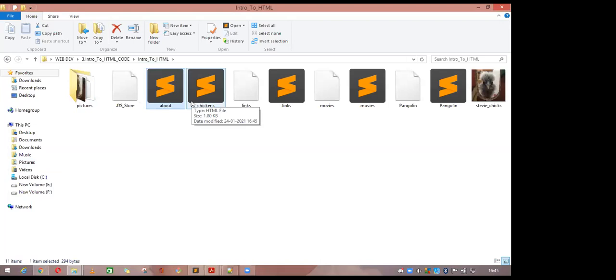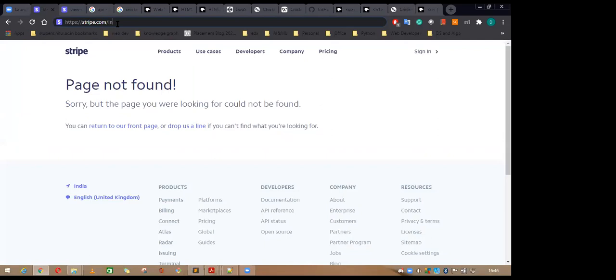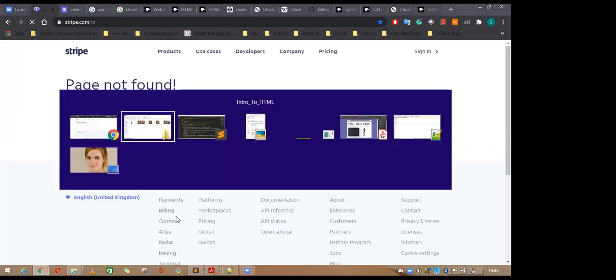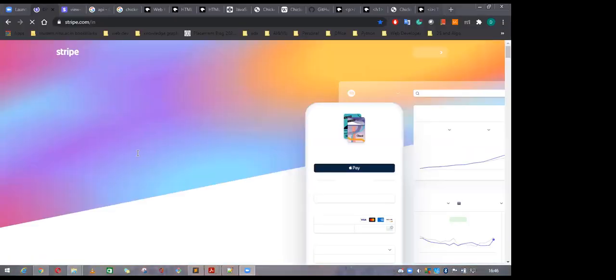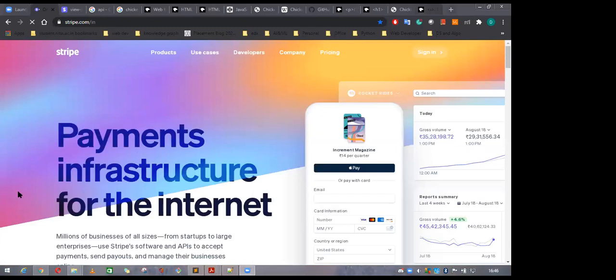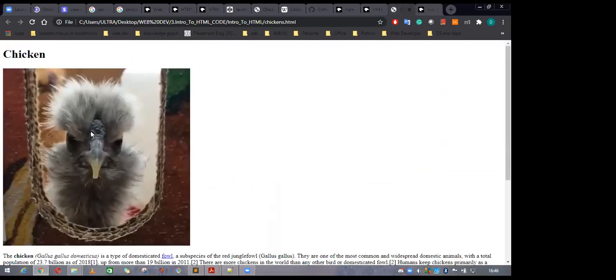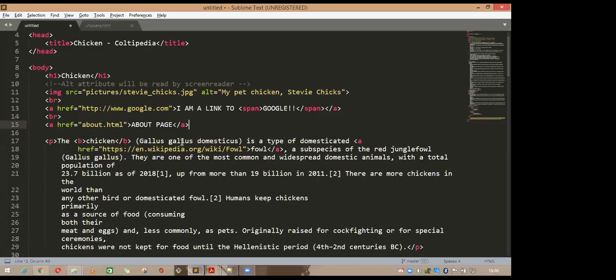And if you want to add some other thing, like this link, start.in, this also can be done. And if you want to make this picture a link, you can also make a link out of this picture. So just start one by one. So how to add this page link?